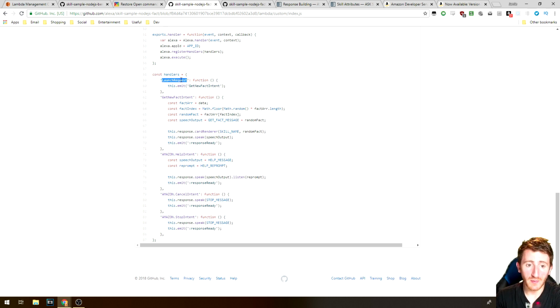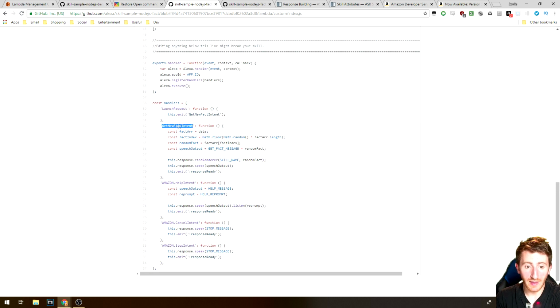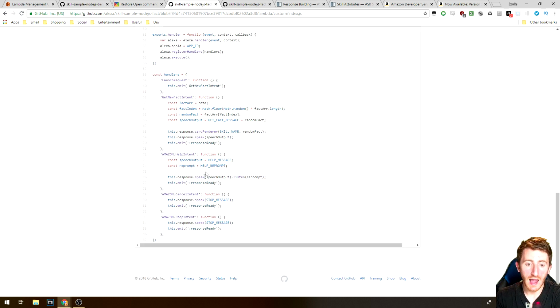For example, this one's a launch request, so this is when the skill is first launched, and we're going to do this thing. We have the get new fact intent, which is a custom intent. We'll invoke that if I say whatever I set as my utterances to hit this one. And I have some other built-in intents as well.